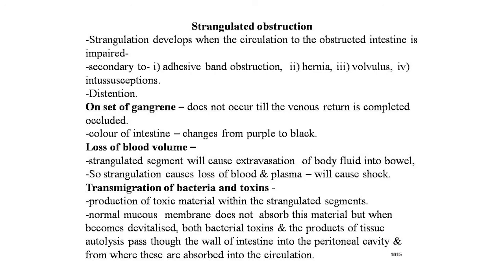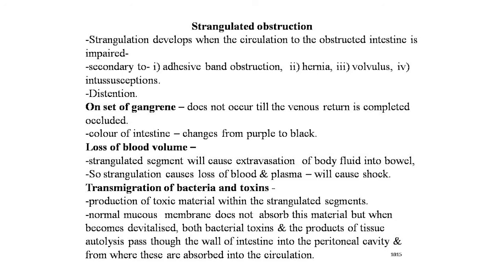In strangulated obstruction, the patient suffers from all the ill effects of simple obstruction plus the effects of strangulation, and there is distension. Distension in case of strangulated obstruction is different from simple obstruction. Onset of gangrene: strangulation does not occur until the venous return is completely occluded. Color of intestine changes from purple to black when the blood supply is completely hampered.